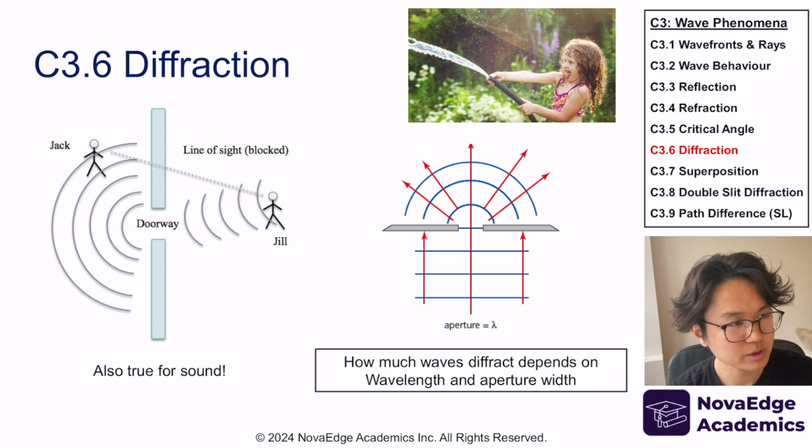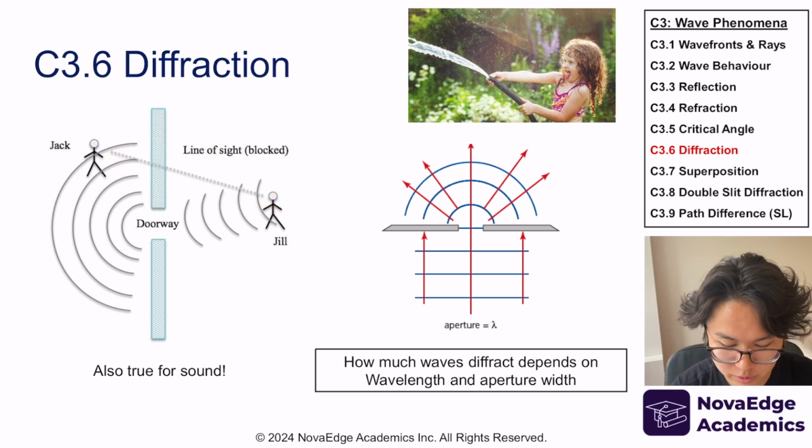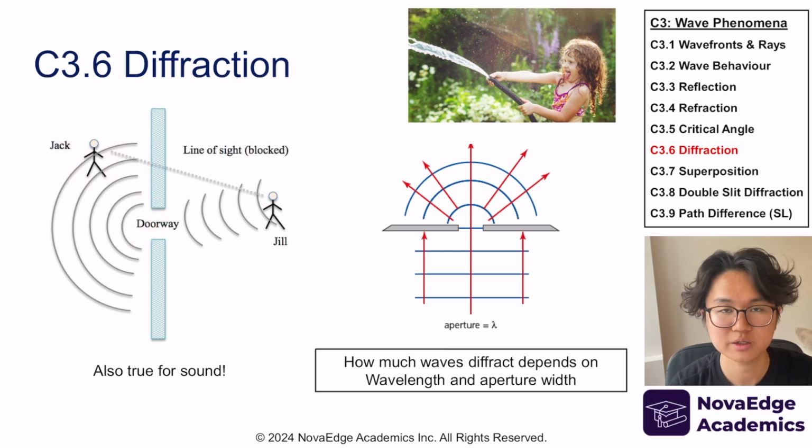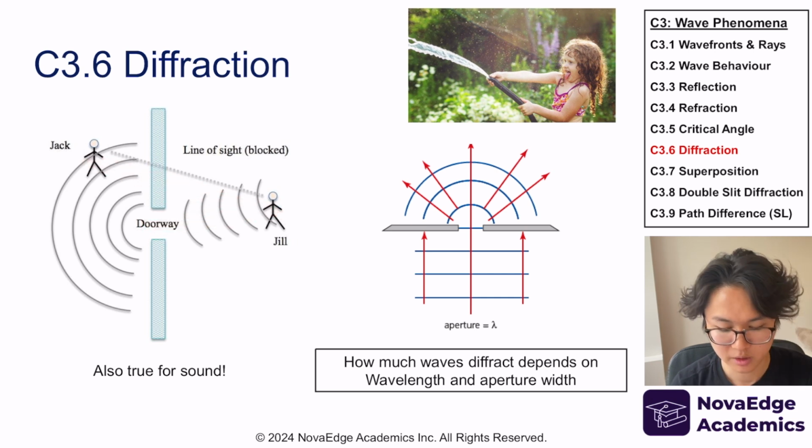Now, you might say, but across rooms I can hear people. That's just sound penetrating through the wall, which is something else. However, the moment I close the door, the sound that Jack hears goes down a lot, right? That's the effect of diffraction: you can hear the sound even though you're not in a direct line.